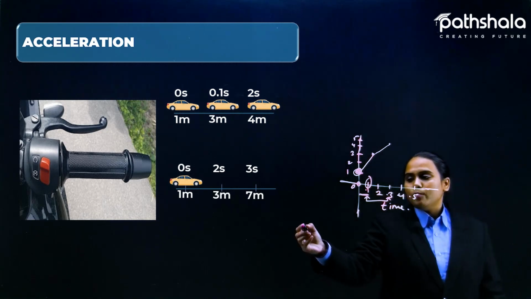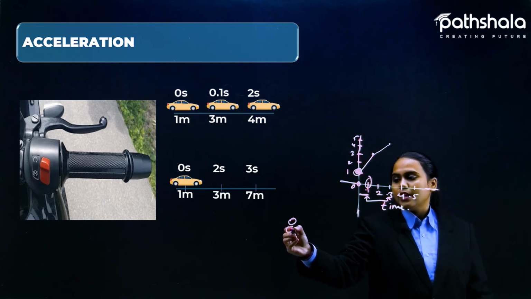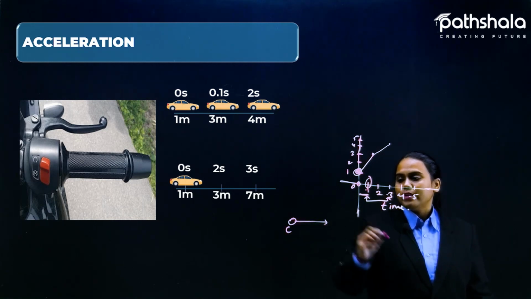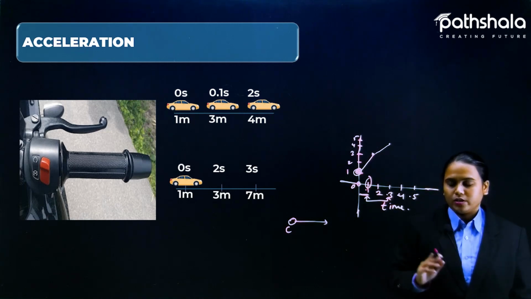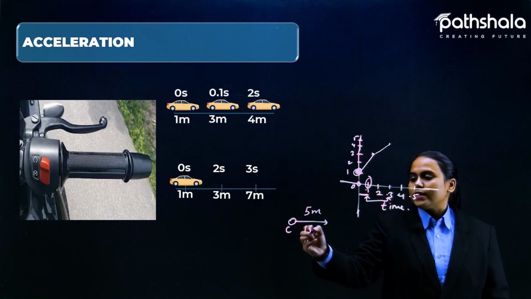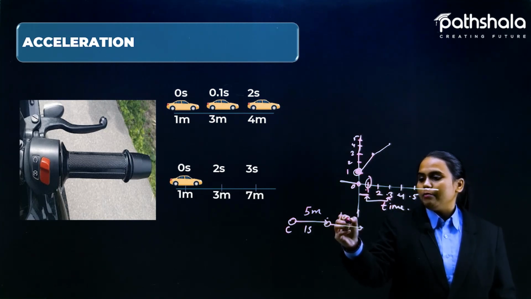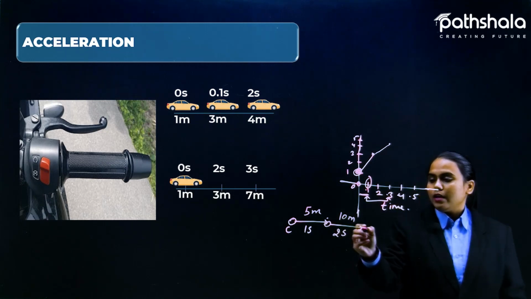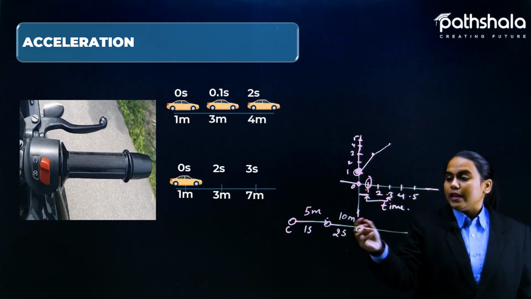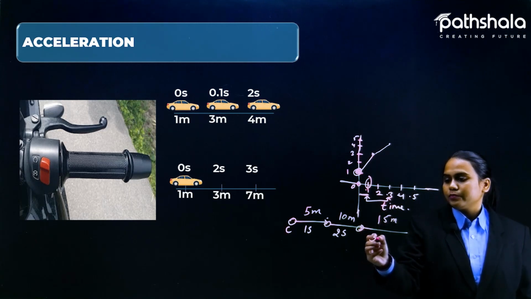Let me tell you one more example. A car is here and it is moving with a certain velocity in the east direction. It covers 5 meters in 1 second, then 10 meters in 2 seconds, then 15 meters in 3 seconds.